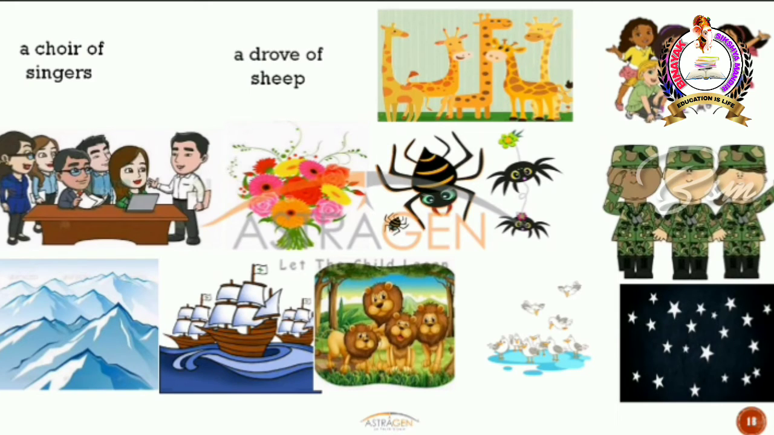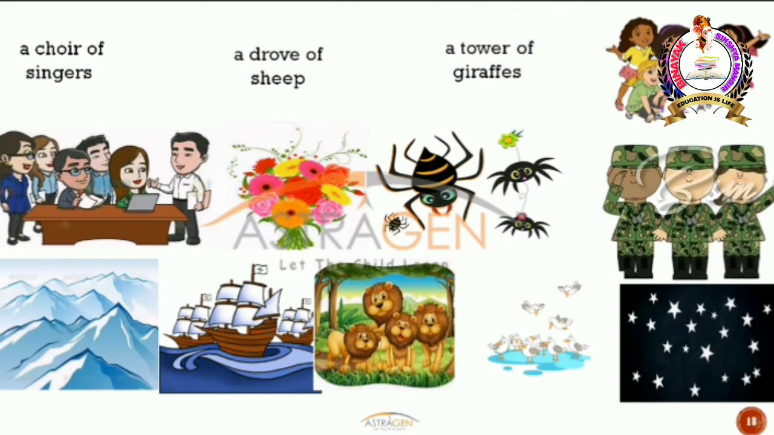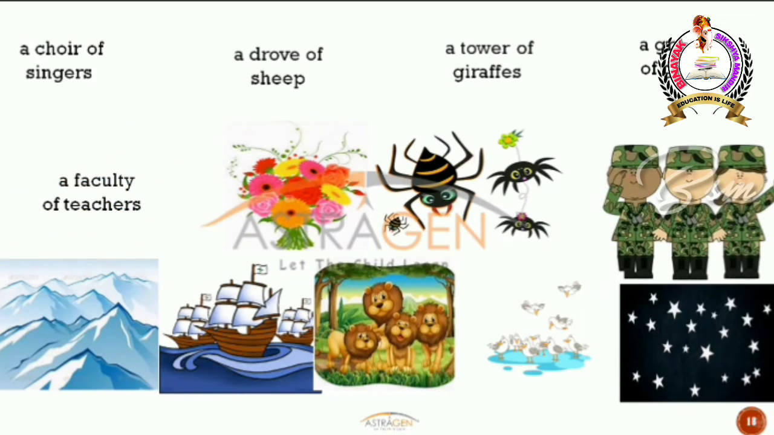Similarly, when you have many giraffes together, then you will call that group of giraffes a tower of giraffes, but not a group of giraffes. All right, and a group of girls is a giggle of girls. Both are correct. And what are these people doing here? They are nothing but teachers. So when you have a group of teachers together, then you call them a faculty. So faculty of teachers. Faculty is the collective noun for teachers.